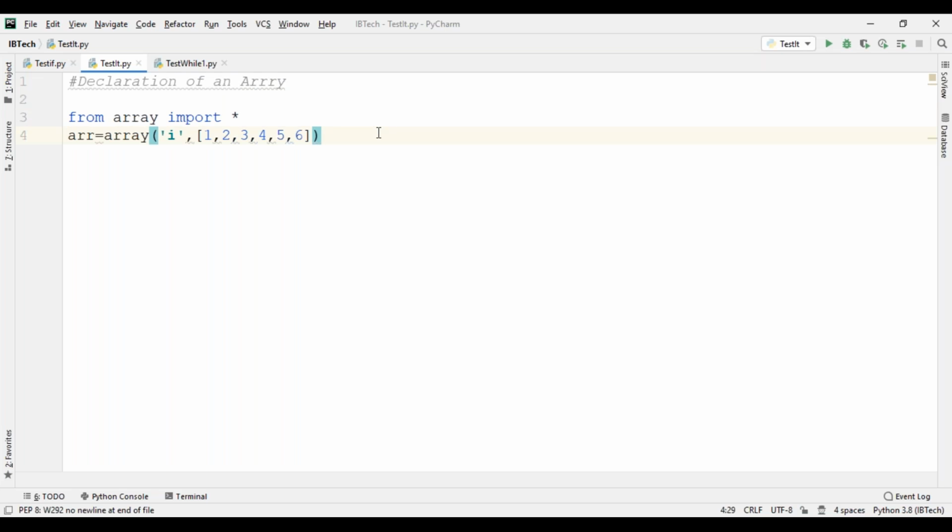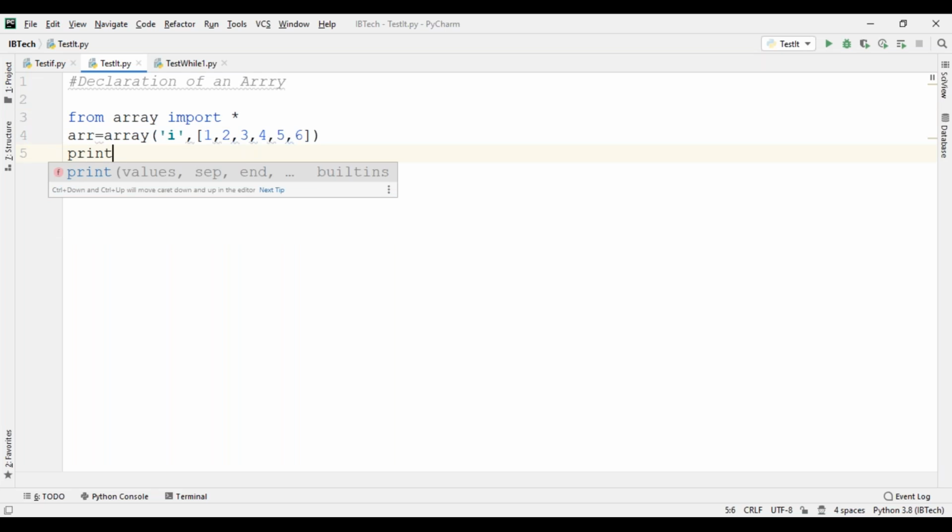Once you put star, it means all kinds of functions and variables we can accept. That is the reason we can use the star symbol: from array import star. Am I clear? Yes or no? Yes, sir.